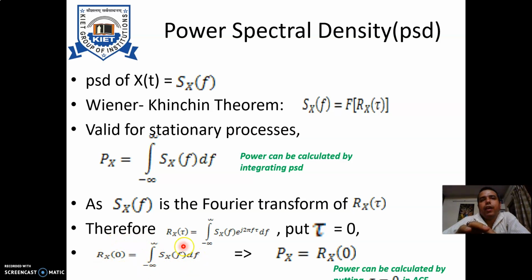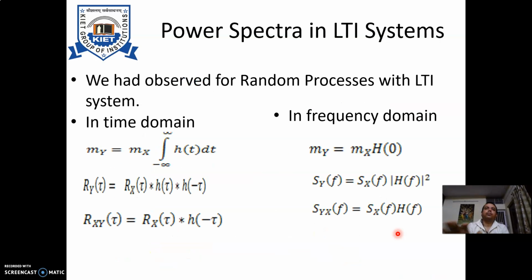Now if we compare this relation with the relation of the power, we will simply observe that power is nothing but the autocorrelation function value at 0. So if you have the autocorrelation function, put time value equal to 0, that will give you the total power of the signal itself. So that is the power spectral density and its correlation with the autocorrelation function and the power.